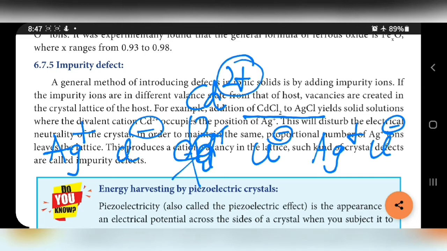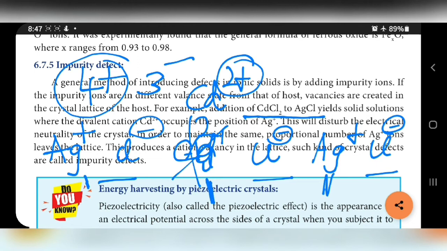Now positive charge is higher: here single positive charge, here 2 positive charges, here single positive charge, totally 4+. Negative charge totally 1, 2, 3, 3- only. So here positive charge is higher. For balancing that, one Ag+ ion leaves from its site. If it leaves its site, one vacancy is created, that is what is shown here.